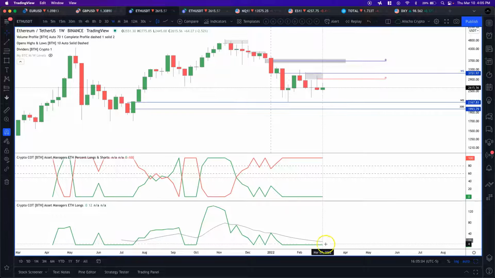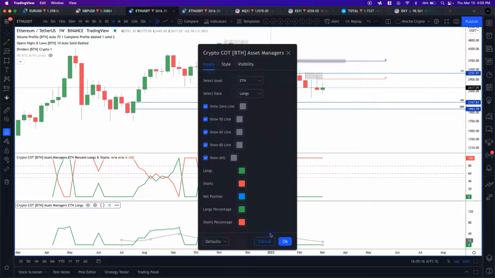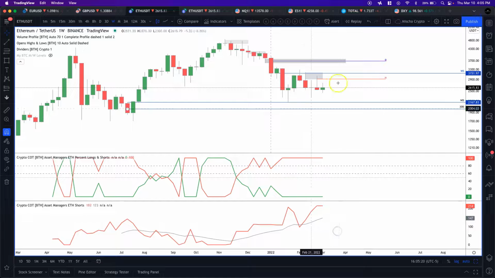But we need to see these longs start to pick up. And obviously, once they start to pick up, they will definitely be going above the average because of how low the average currently is. But we're going to need to see that happen for us to be able to call a bottom. It's one thing to see the shorts go below the average, but we also need to see the longs start to pick up, because if they have 0 longs, that means that they have 0 belief in this market going higher. So we need that to change.